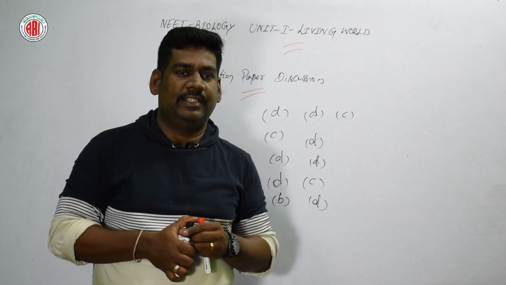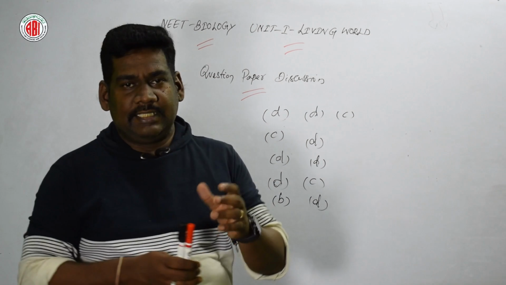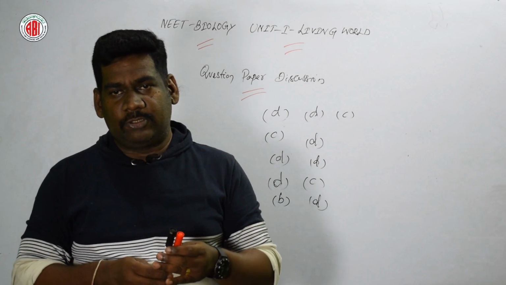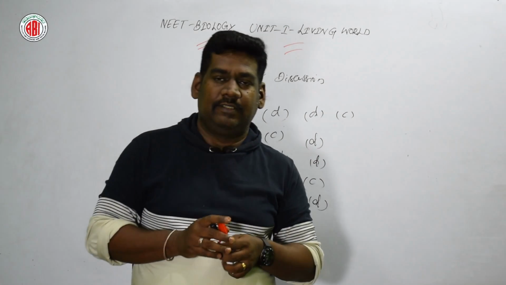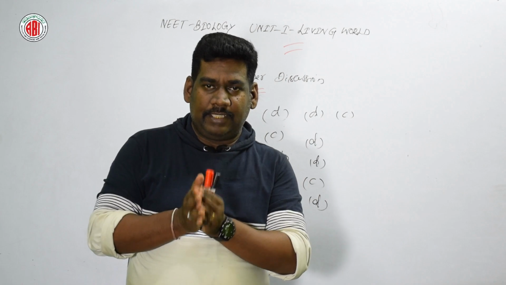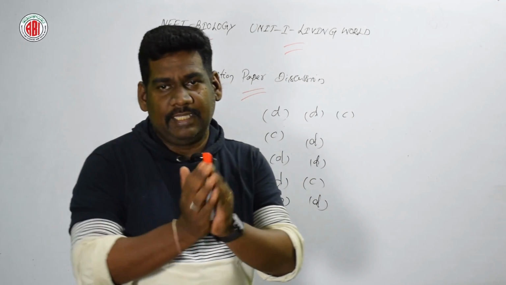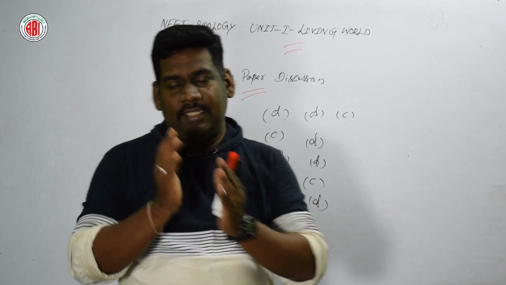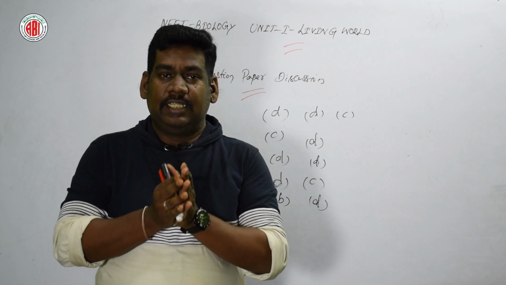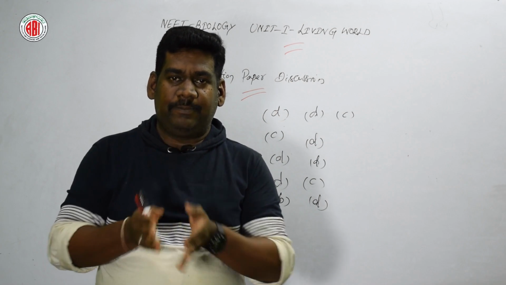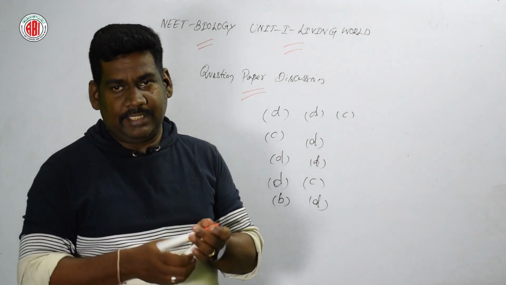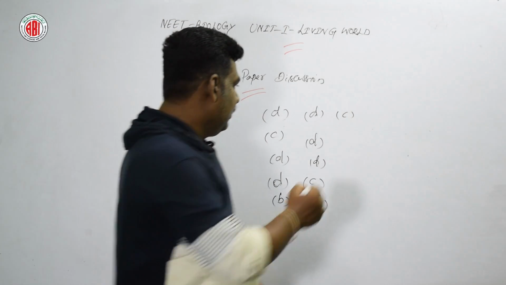Now let us go for the next question. An organism is in the same class but not in the same family. It may belong to, a very, very important question. An organism that belongs to the same class but does not belong to the same family is said to be what? Order. We know the definition for order. Order is the right answer for this question. Option D is the right answer.